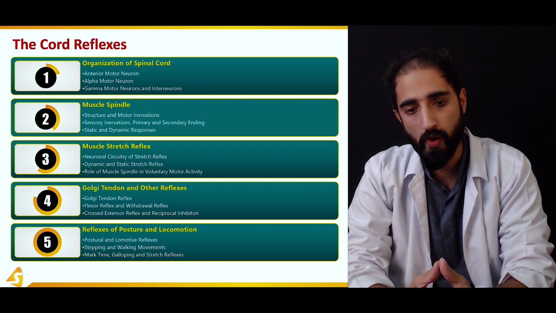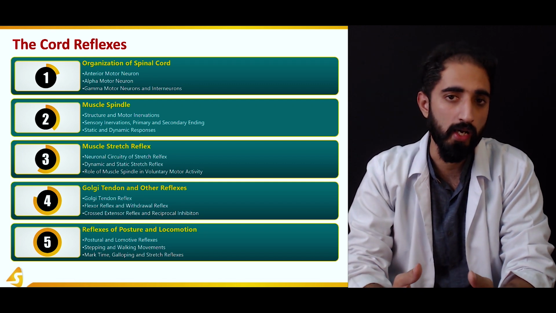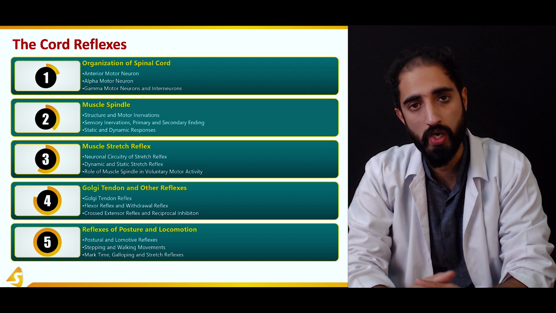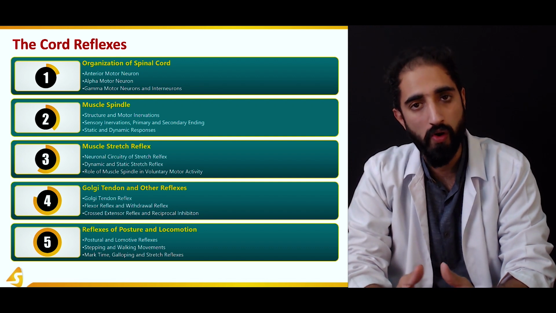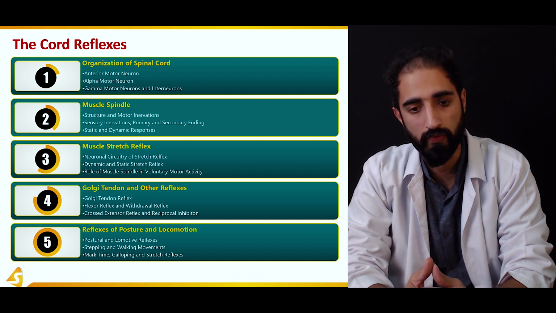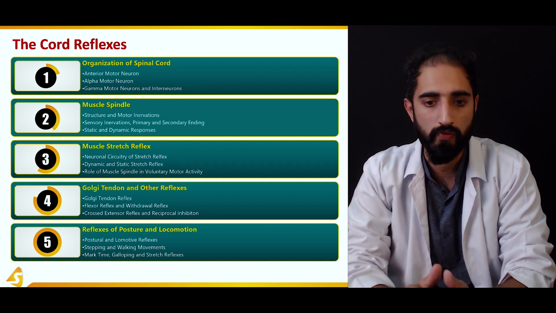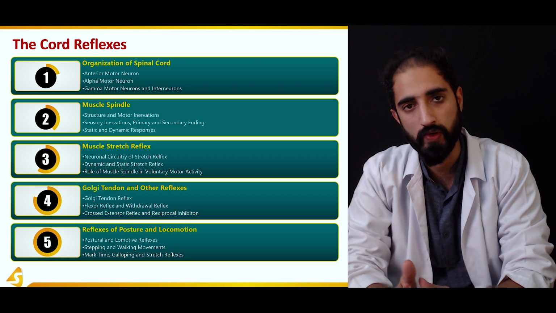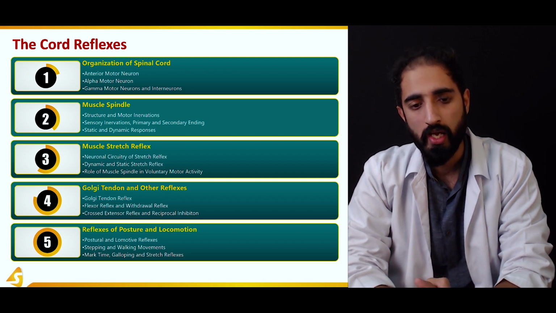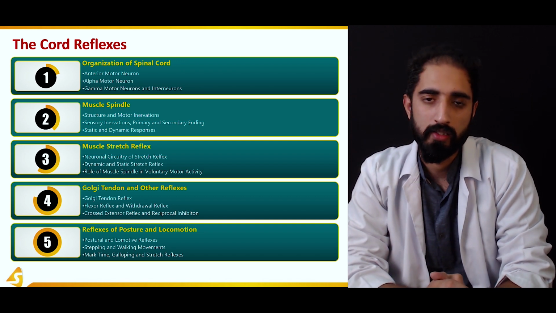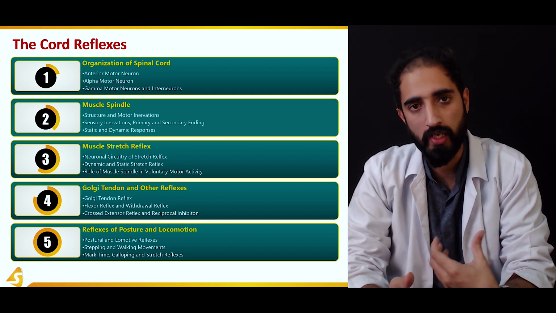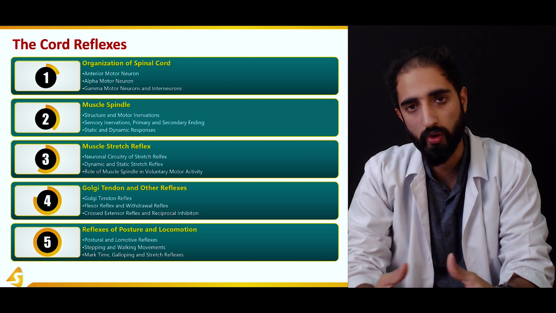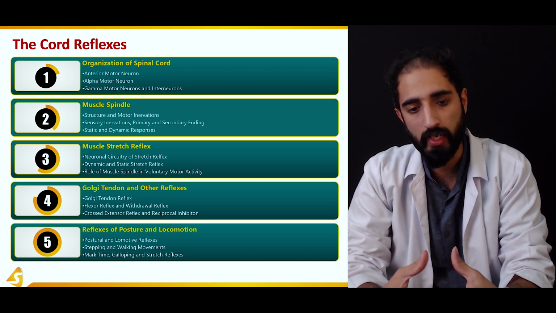Moving on, we're going to talk about the reflex which is produced by the muscle spindle, known as the muscle stretch reflex, and the neuronal circuitry of this reflex. We're also going to talk about the two different types of responses in the stretch reflex, dynamic and static, and the role of the muscle spindle in voluntary motor activity and how it is beneficial in overall coordinated motor movement and activity.